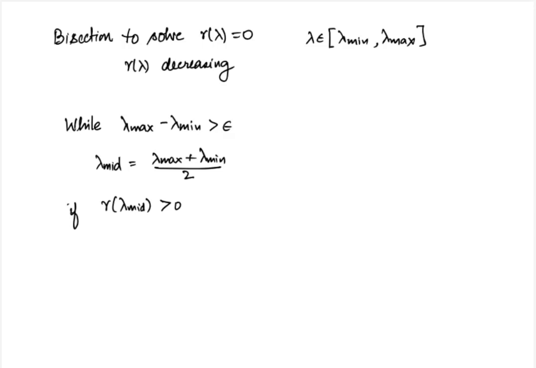Next, if R of lambda mid is greater than 0, it means that lambda mid is too small because the optimal lambda is somewhere between lambda mid and lambda max. So we set lambda min equal to lambda mid. Else, the optimal value lies somewhere between lambda min and lambda mid, and therefore we set lambda max equal to lambda mid. The entire process continues in the same way. At each step, we are essentially reducing our search interval of lambda by half.